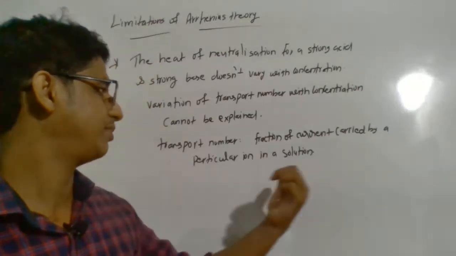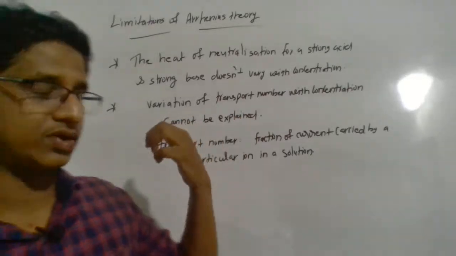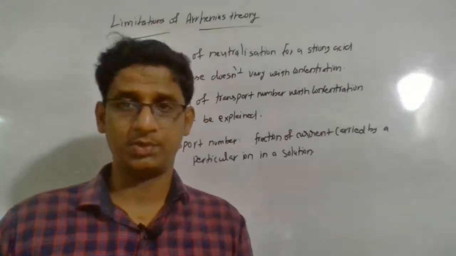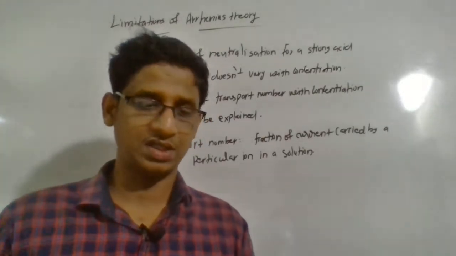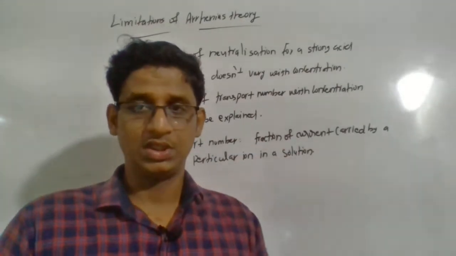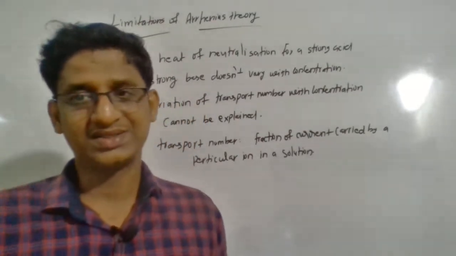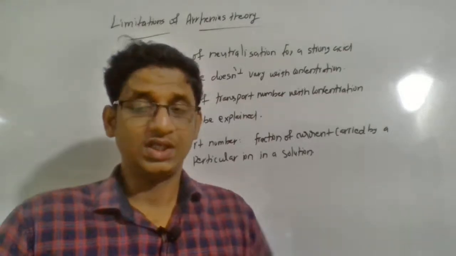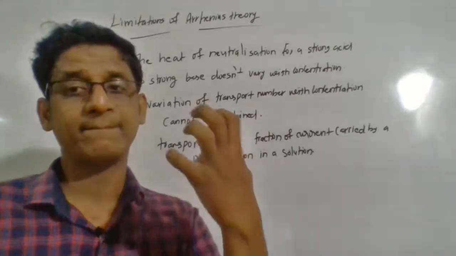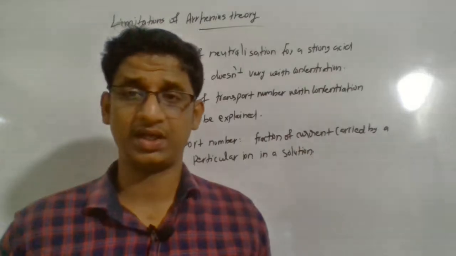So why does transport number vary? The variation of transport number with respect to concentration cannot be explained, because transport number always depends on ionic mobility. If the force of attraction is higher, ions cannot move as freely as they do in the dilute solution. If ions can move faster, the transport number will be higher as well. So definitely transport number varies with the concentration. Why it varies cannot be explained by Arrhenius theory. So these are the limitations of Arrhenius theory.